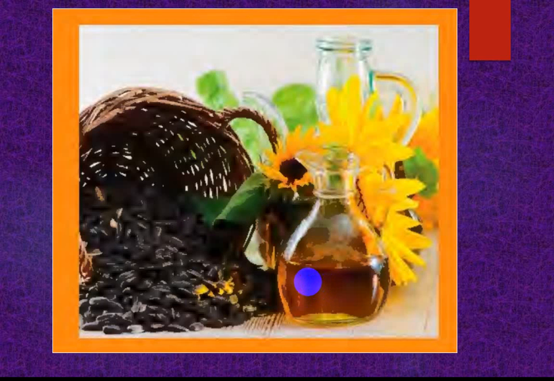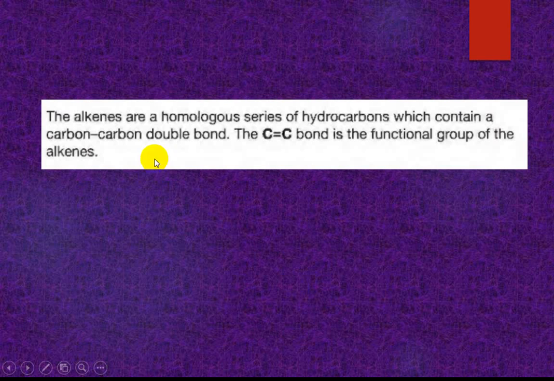Alkene is also a hydrocarbon. The alkenes are a homologous series of hydrocarbons which contain carbon-carbon double bonds.